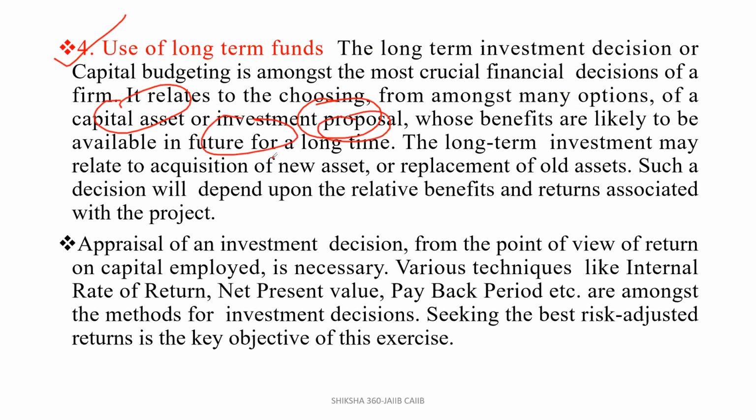Clear? So use of long-term funds is basically for purchasing capital assets. A capital asset is, for example, machinery, which has a tenure of more than 1 year. Clear? Long-term funds. Even machinery is used for 10 years, 15 years, 20 years like that. The long-term investment may relate to acquisition of a new asset or replacement of old assets.